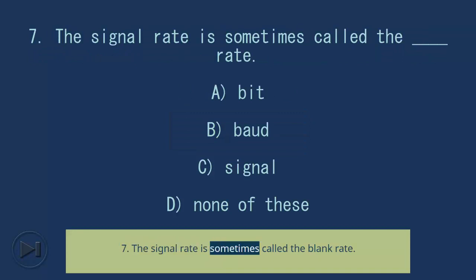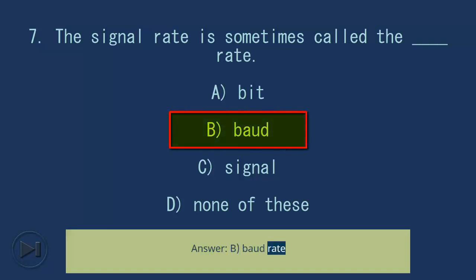7. The signal rate is sometimes called the blank rate. A. Bit. B. Baud. C. Signal. D. None of these. Answer, B. Baud rate.